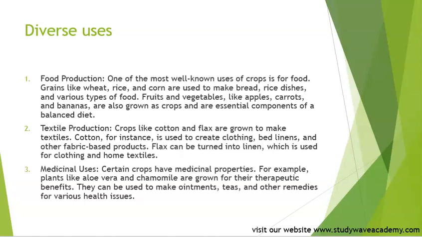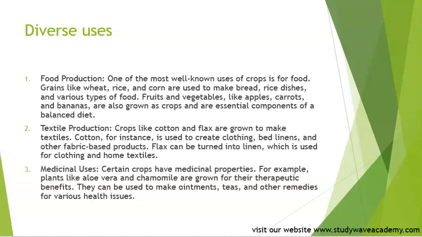Food production. One of the most well-known uses of crops is for food. Grains like wheat, rice, and corn are used to make bread, rice dishes, and various types of food. Fruits and vegetables like apples, carrots, and bananas are also grown as crops and are essential components of a balanced diet. So crops are used for food production.